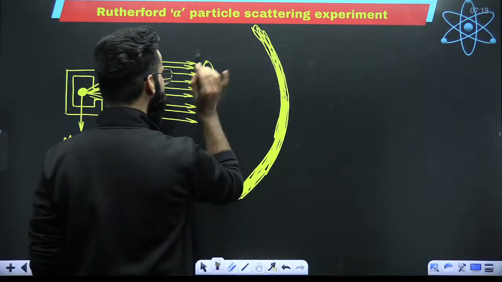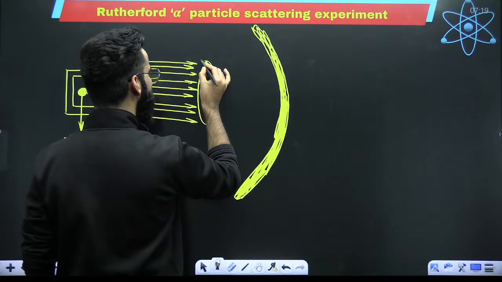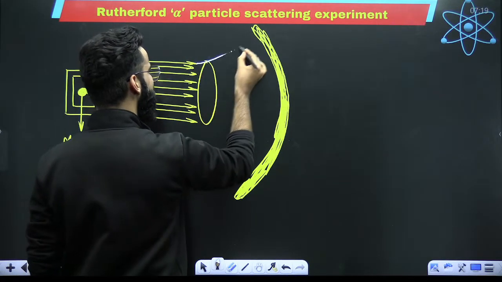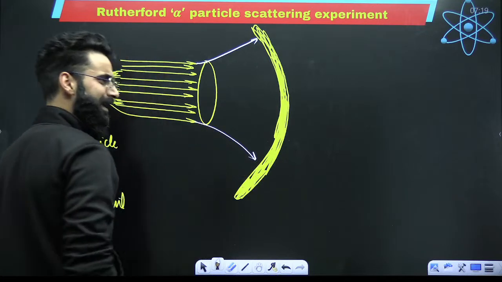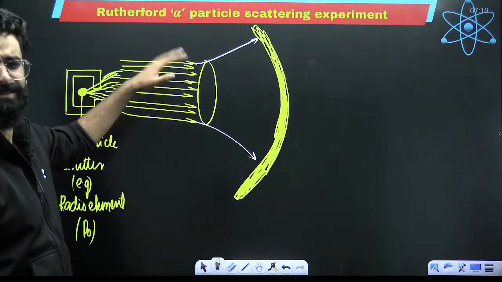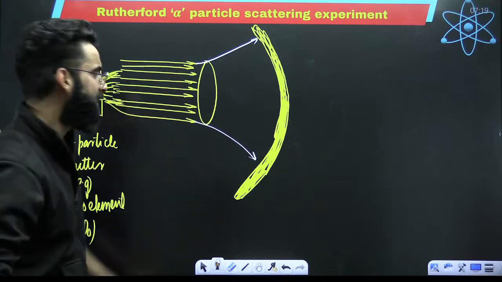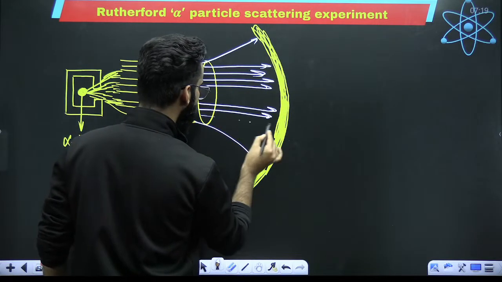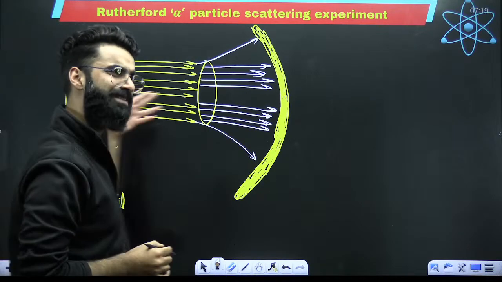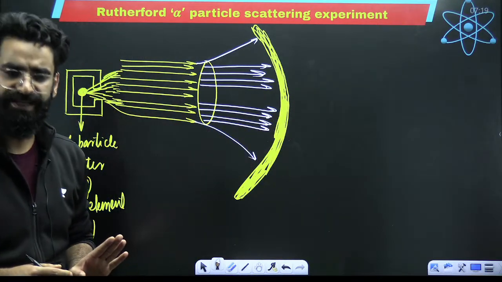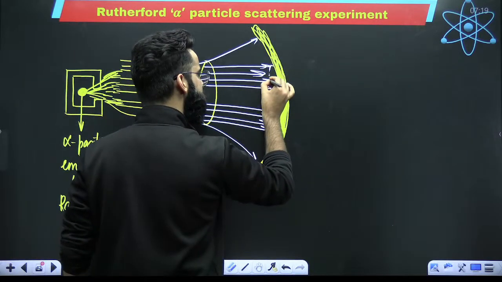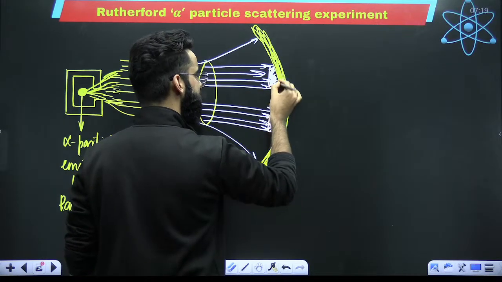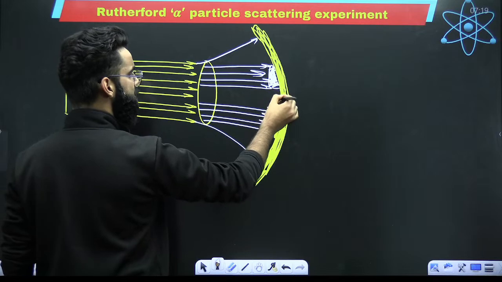He saw some of the alpha particles, very few alpha particles, getting deviated through small angles. He saw the majority of the alpha particles cross the gold atom without showing any deviation. And how exactly did he see that? He saw only this part of the screen glowing and this part of the screen glowing. He saw these two parts of the screen glowing basically. In the middle, the screen was not glowing.